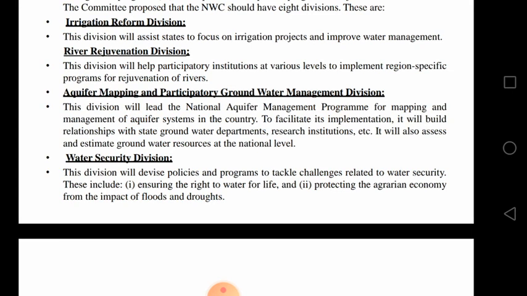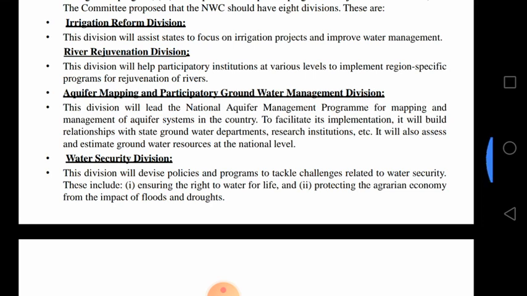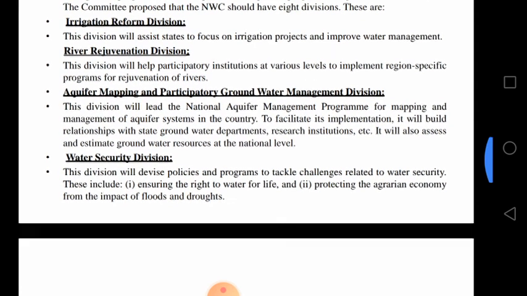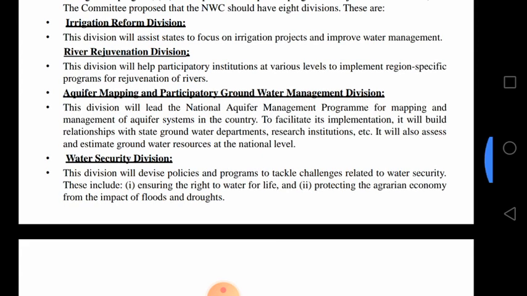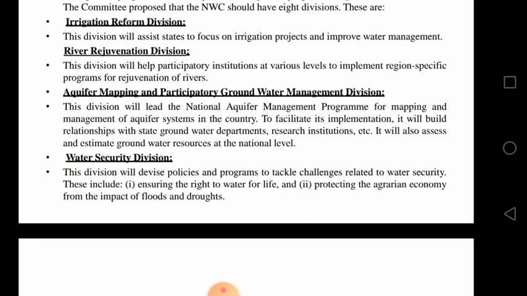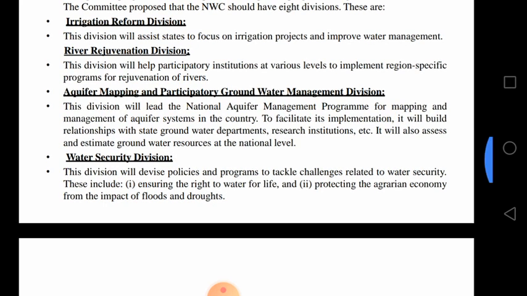Whenever we do groundwater recharge, it is directly connected with aquifer systems. So the aquifer mapping and participatory groundwater management division has a major role in recharging groundwater. They should monitor the exploitation of groundwater and maintain a proper groundwater level. They should keep a database and check every year how the groundwater level changes and what groundwater depletion takes place. They should consider everything and monitor it, because they have the major role in aquifer mapping and participatory groundwater management.